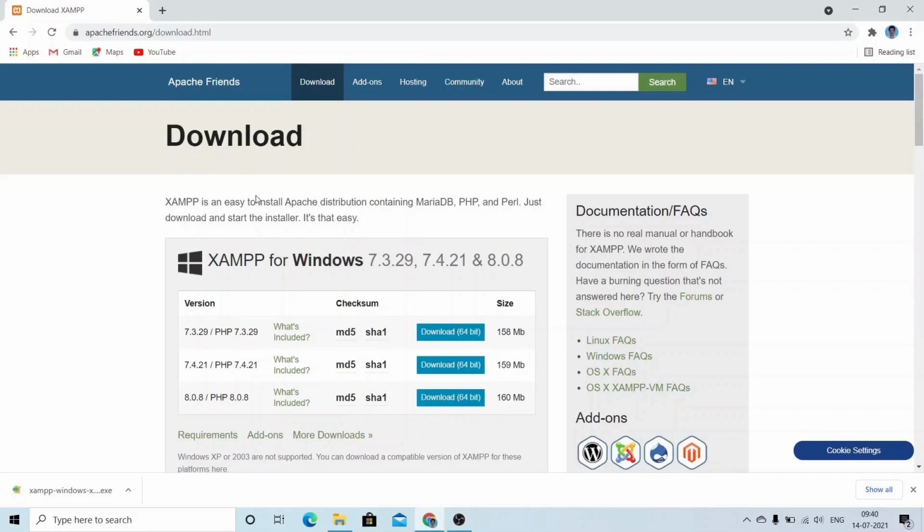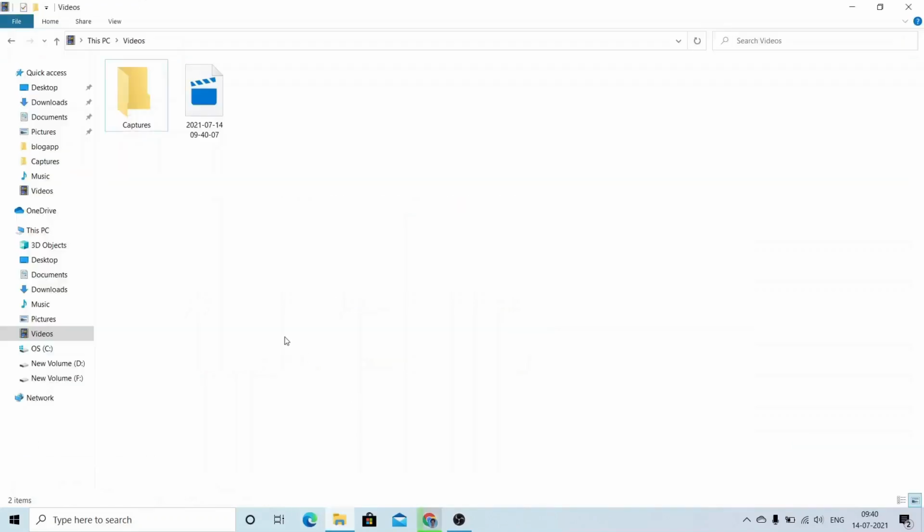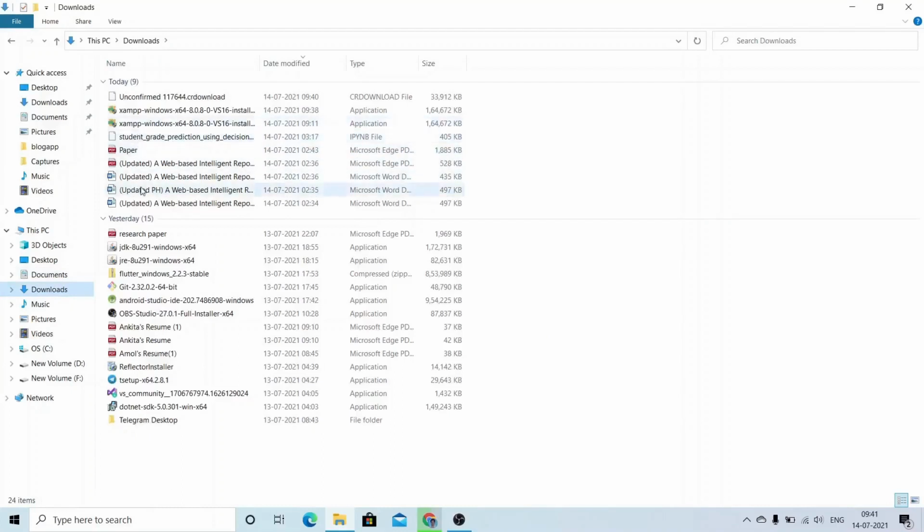Here, PHP versions are available, that is 7.3, 7.4 and 8.0. You can choose and download any of these. I will go with the latest, PHP 8.0. Click on this download button. After downloading, in the downloads folder it will show XAMPP Windows 64-bit.